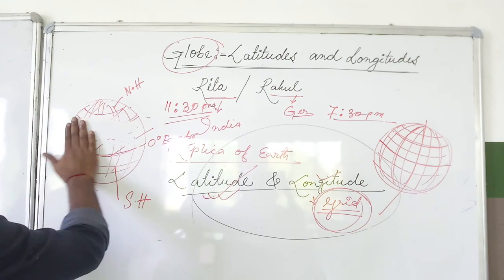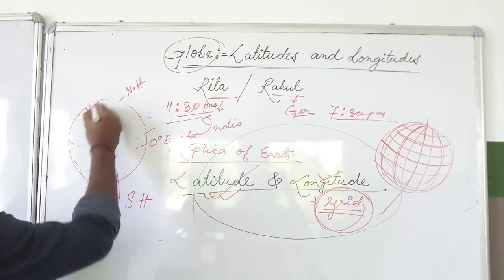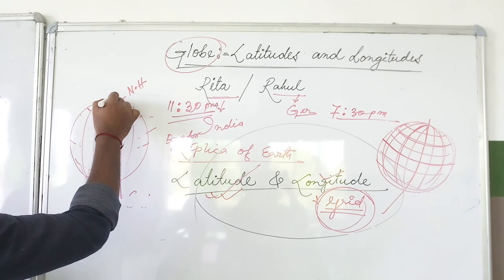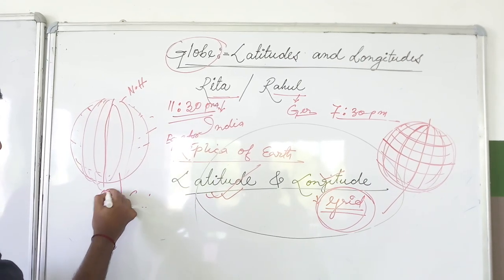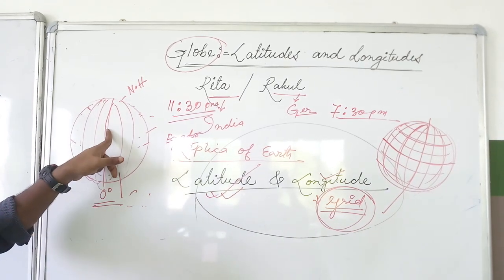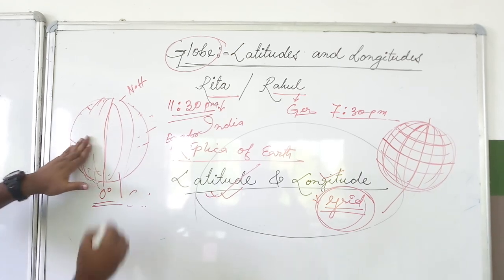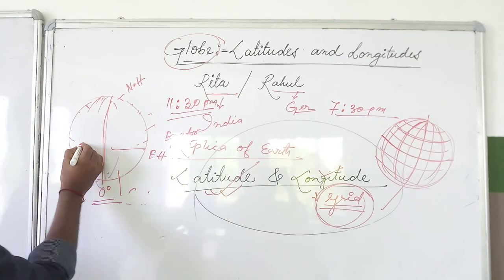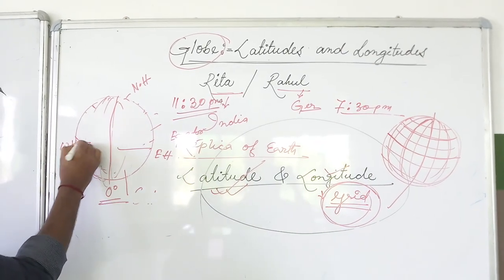Just like this, if I draw only the longitudes, here is also one middle longitude which is called 0-degree prime meridian. This is dividing the earth into two hemispheres here. The eastern part is called eastern hemisphere and the western part is called western hemisphere.